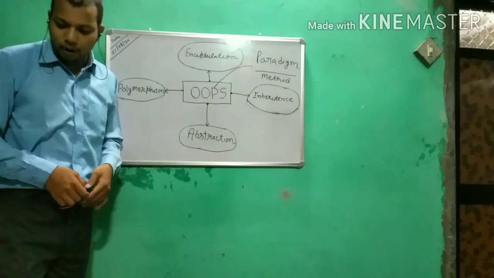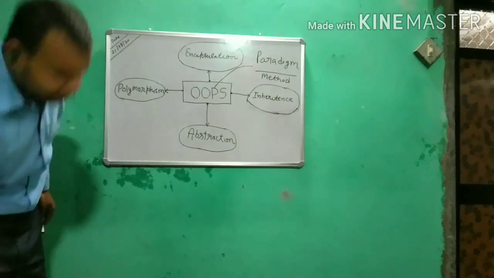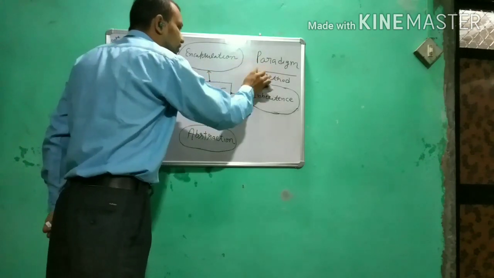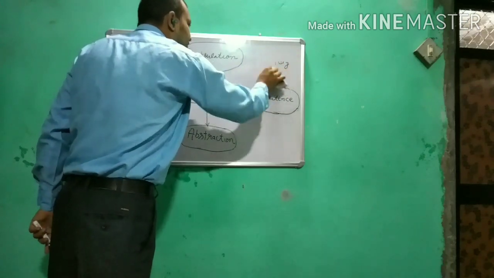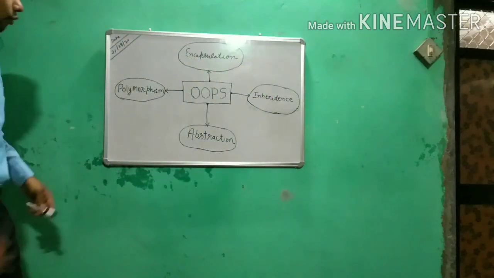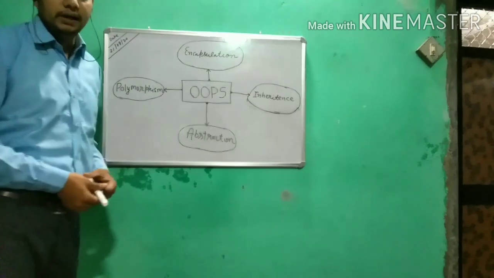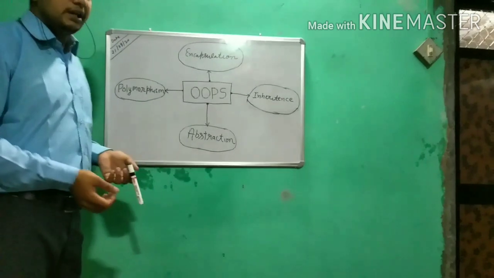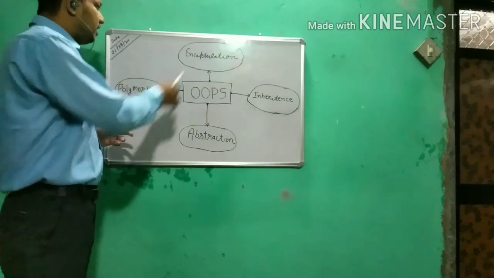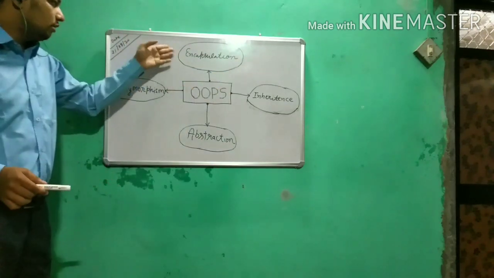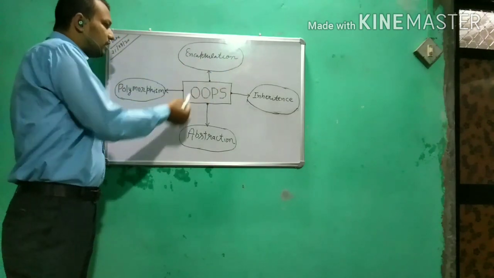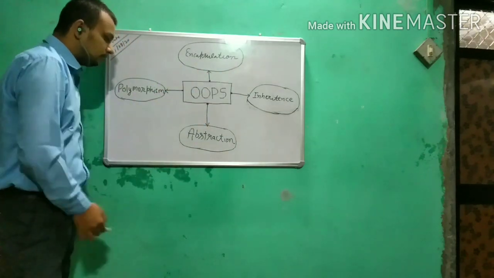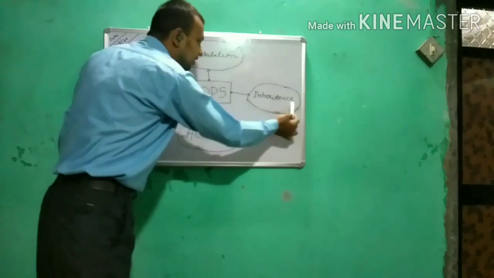So let's come to the basic features. Why is OOP so popular, and why is OOP very important in comparison with other paradigms? We will deal with all four. Let me first introduce the features of OOP, and then one by one we will learn the importance and use, and I will try to explain in very simple terms so that everyone gets the concept. There are four basic features: encapsulation, polymorphism, abstraction, and inheritance.